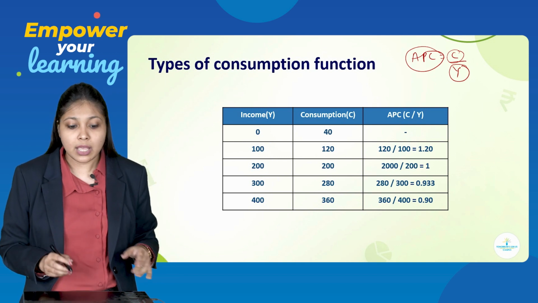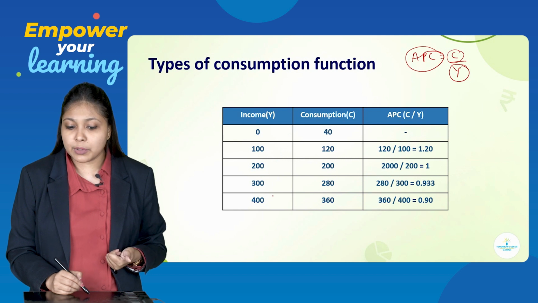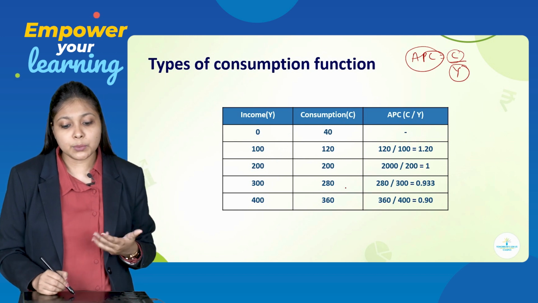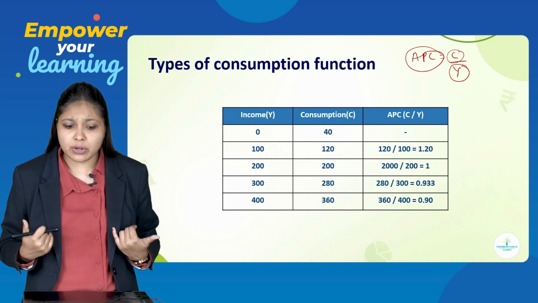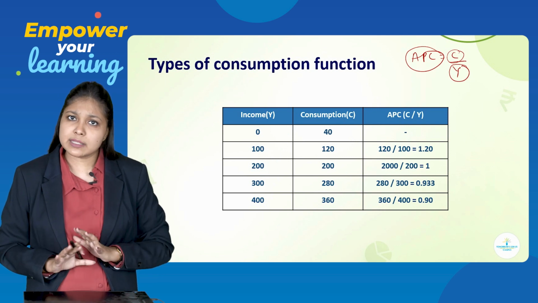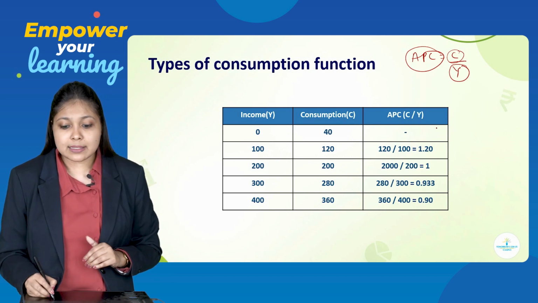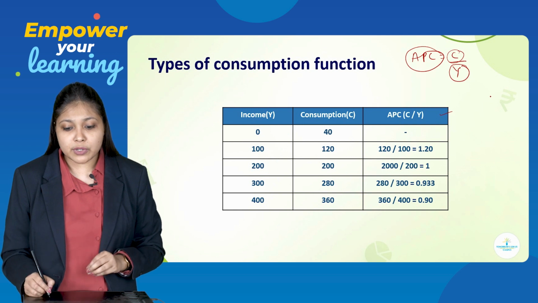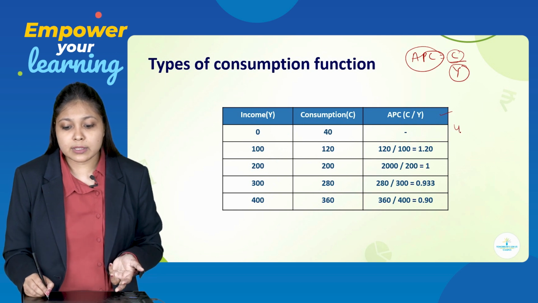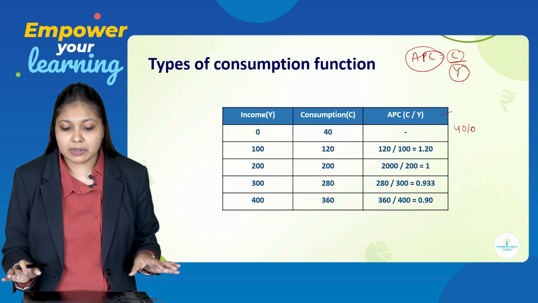Do not change it. So, 0, 100, 200, 300, 400, and 40, 120, 200, 280, 360. You don't have to make a big long table. Just 5 units are fine. And APC is nothing but C upon Y. So, for the first one, C upon Y, 40 upon 0 is indefinite, so we will write nothing.